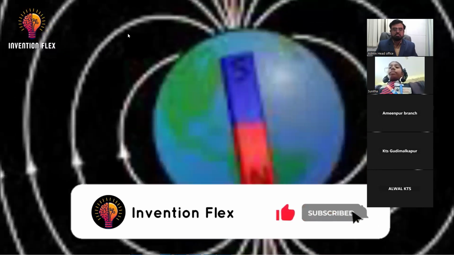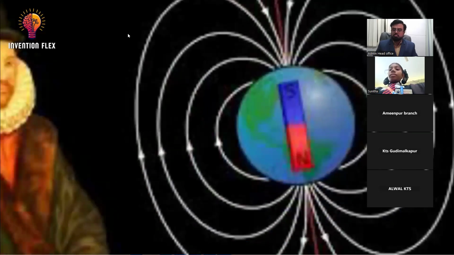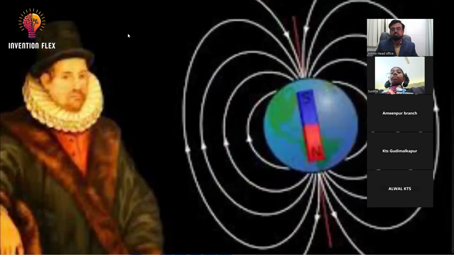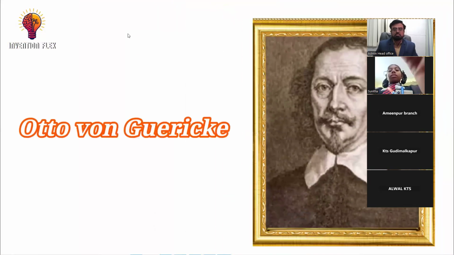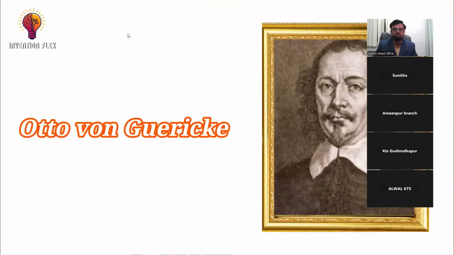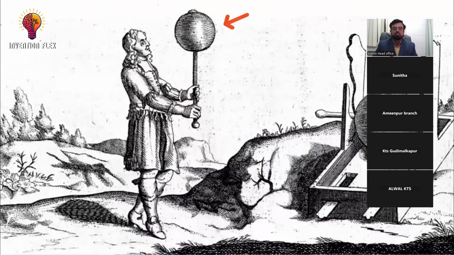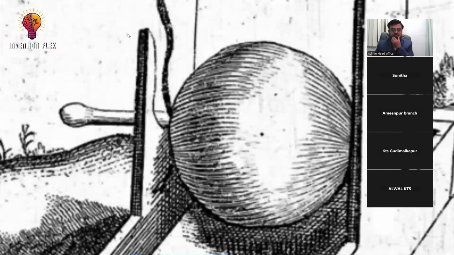Gilbert coined the term electric to describe the property of attraction caused by friction, distinguishing it from magnetic attraction. He also identified other substances besides amber that could produce this effect. In 1660, German physicist Otto von Guericke invented the first electrical machine. It consisted of a sulfur globe that could be rotated and rubbed to generate static electricity. This device allowed for more controlled experiments with electrical phenomena.